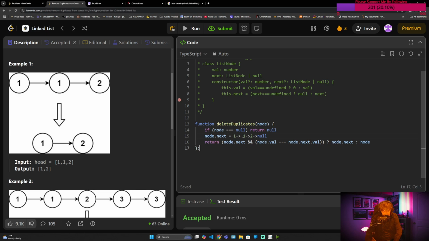If we do node.next.val, it's going to be 1. I'm pointing that out. So remember, this is the node.val. This is the entirety of the node right now. And this is the node.next. And remember, node.next.val is just the actual value of that object. Confusing, I know. But now we're going to check, does node.next exist? Yes, there's a node.next, so that's going to evaluate to true. And then we're going to check, does node.val 1 equal node.next.val, which is 1? True.